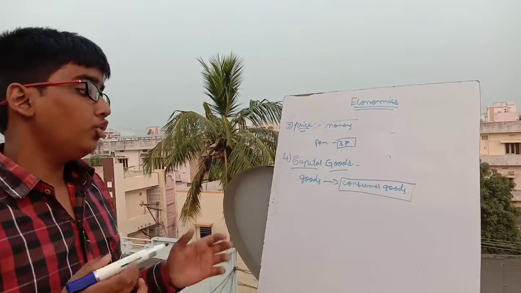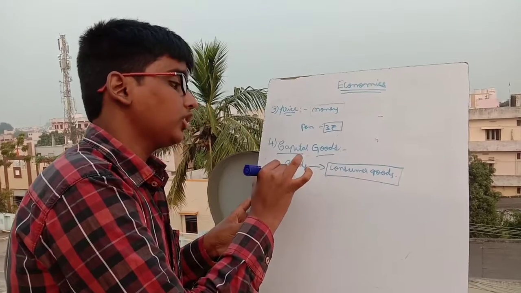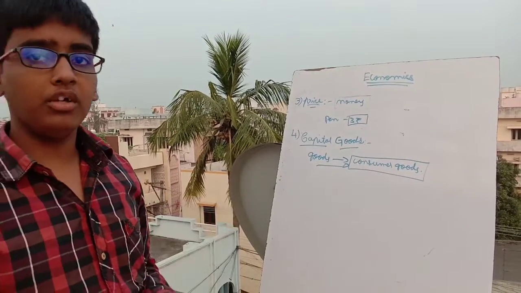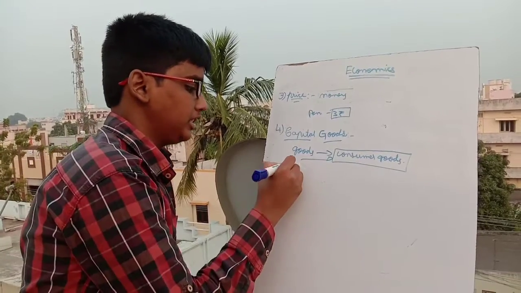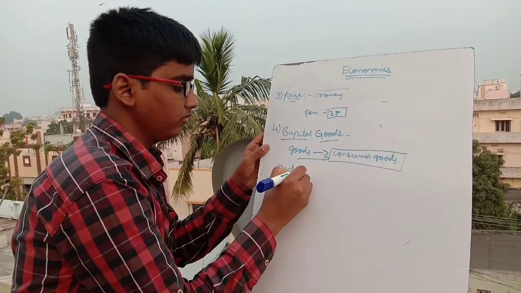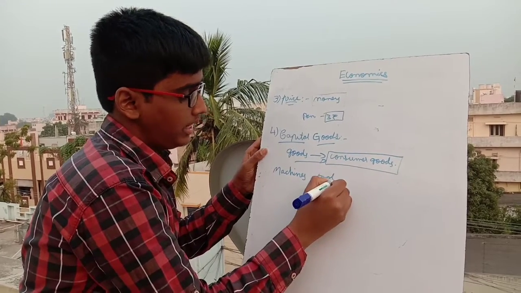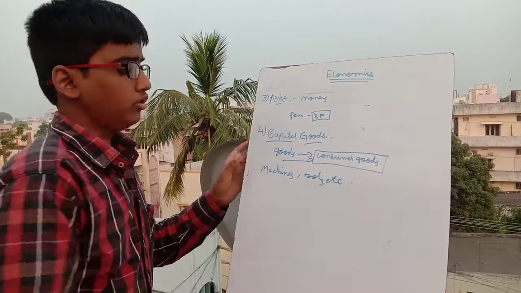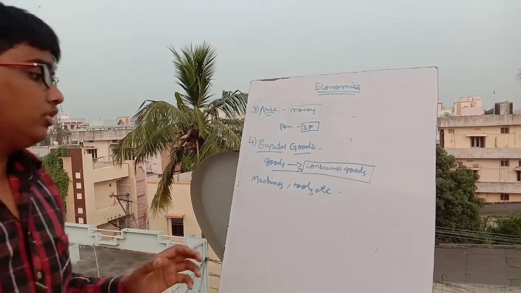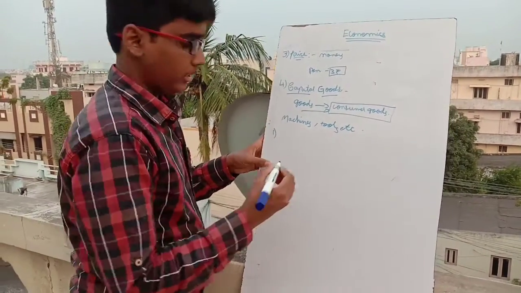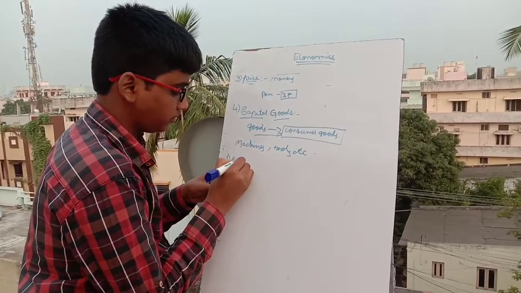The goods which are used for the production of consumer goods, the capital goods, include goods such as machines, tools, etc. The capital goods are again divided into two types. Number one, single use capital goods.